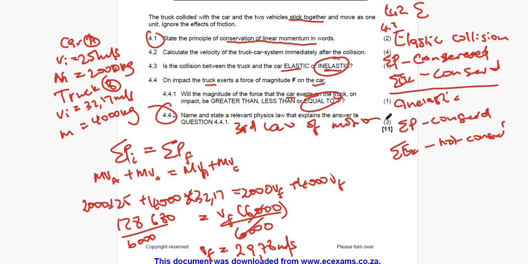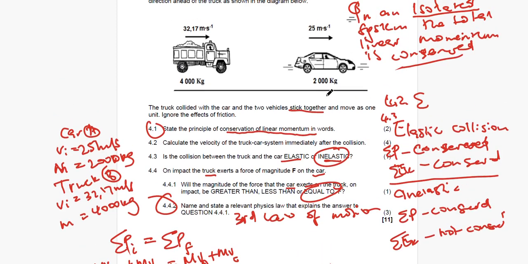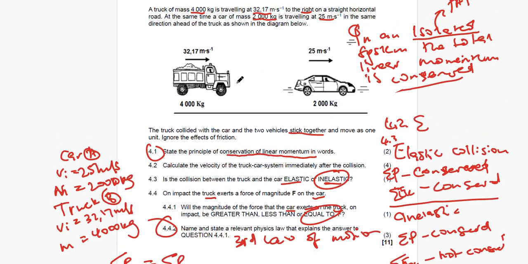That says that when object A exerts a force on object B, object B simultaneously exerts a force on object A of equal magnitude but in opposite direction. That means this truck is going to exert a force on the car in this direction, and the car is going to exert a force on the truck in this direction, and these two forces are equal in magnitude but opposite in direction, right?